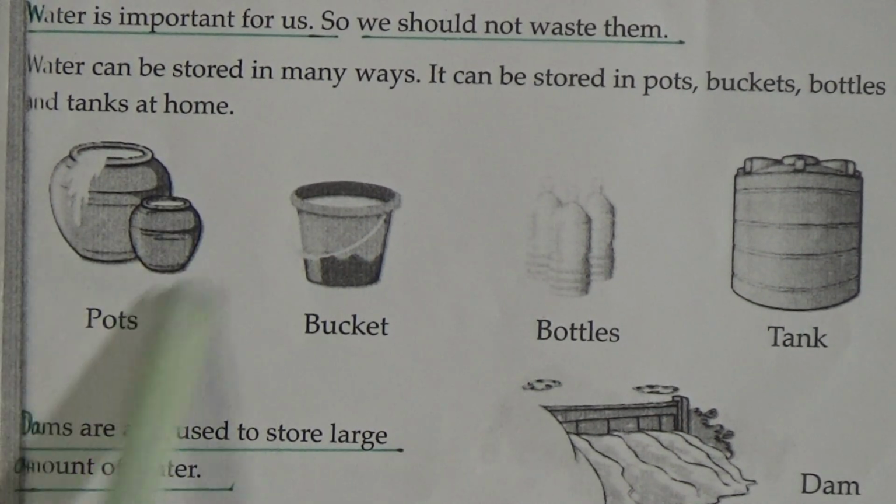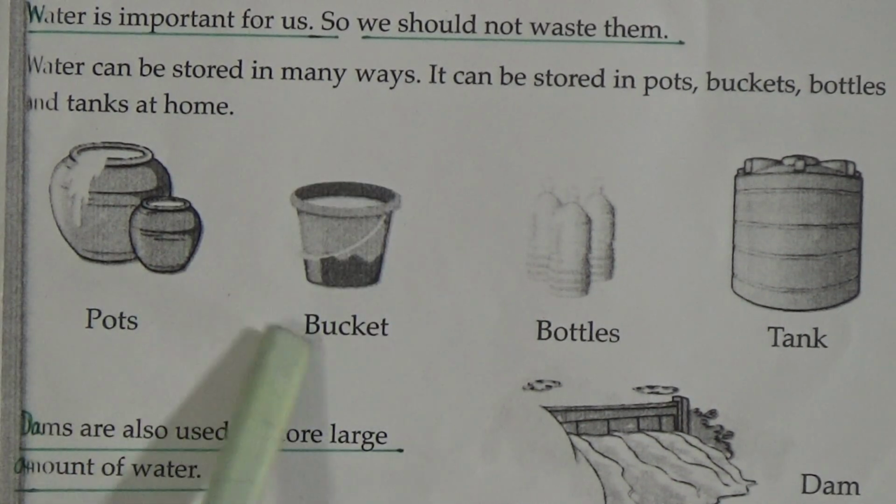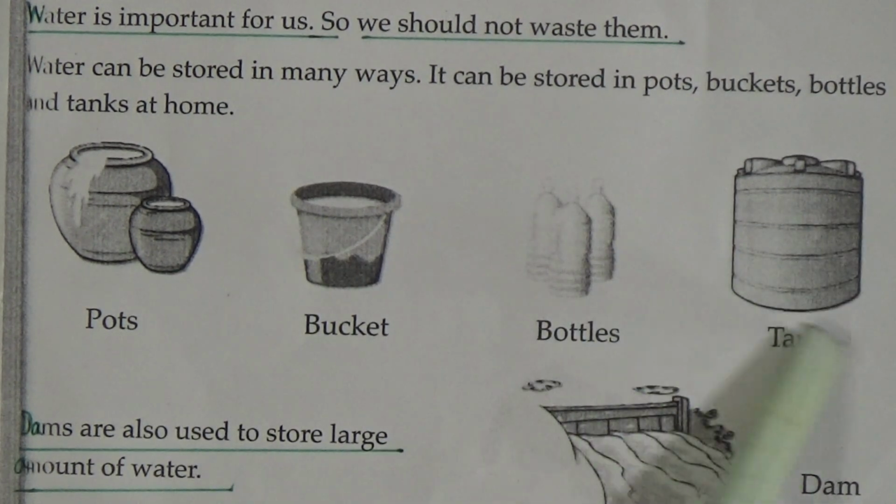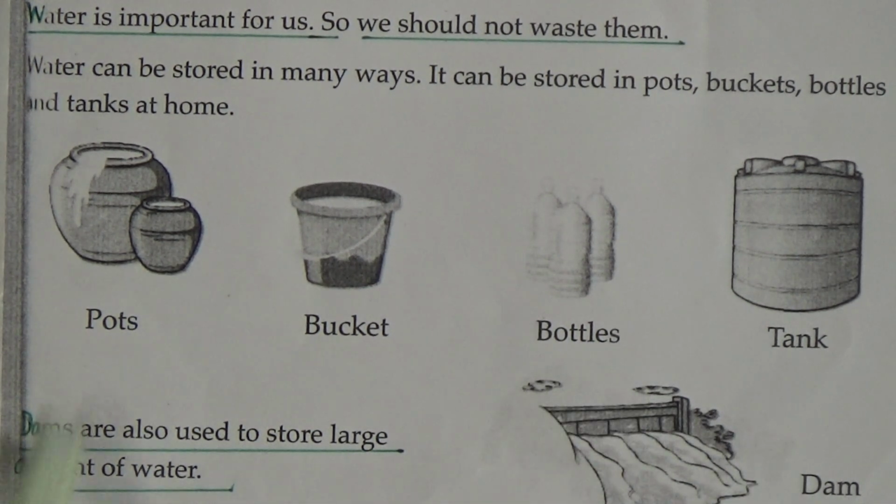This is the picture of pots, bucket, bottles and tank. This is the picture of a dam. Dams are also used to store large amounts of water. Dear students, underline this line.